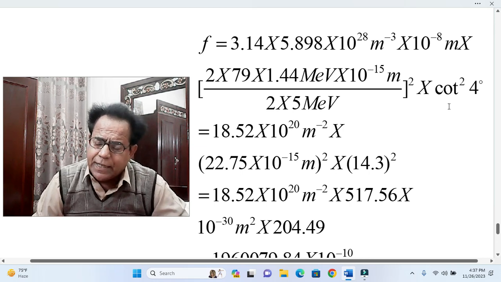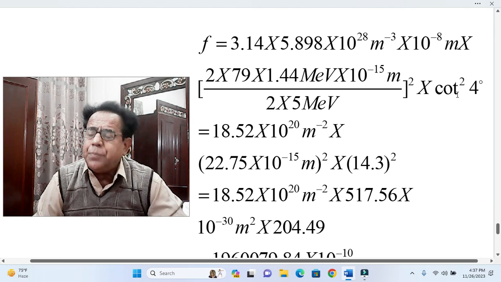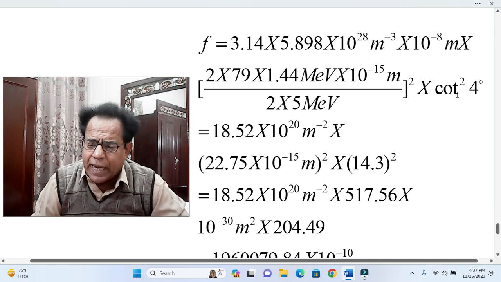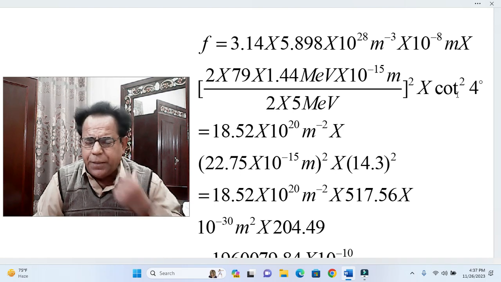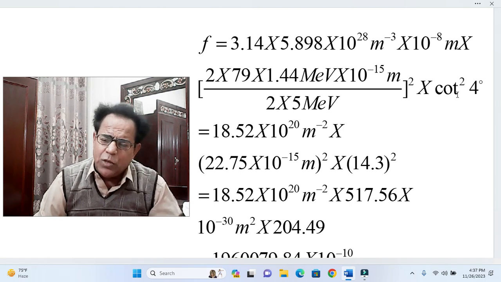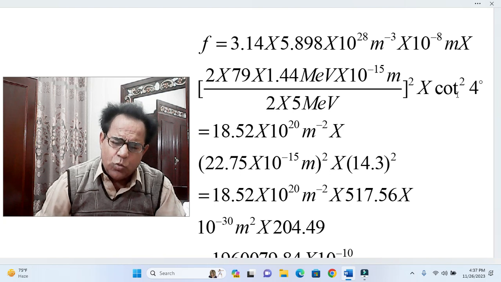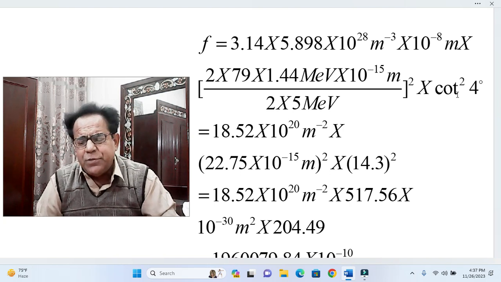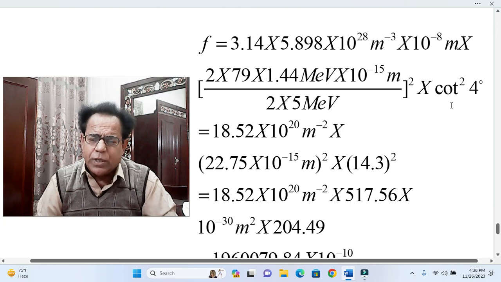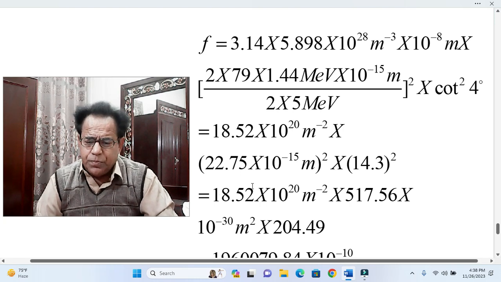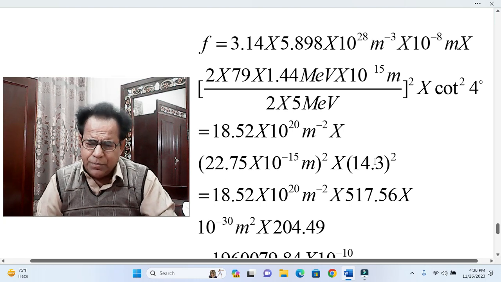I have taken this value of cot 4 degree from an online Google calculator. You can take this value from some other source also. I have used the quickest and easiest method available. Just simplification, nothing else.